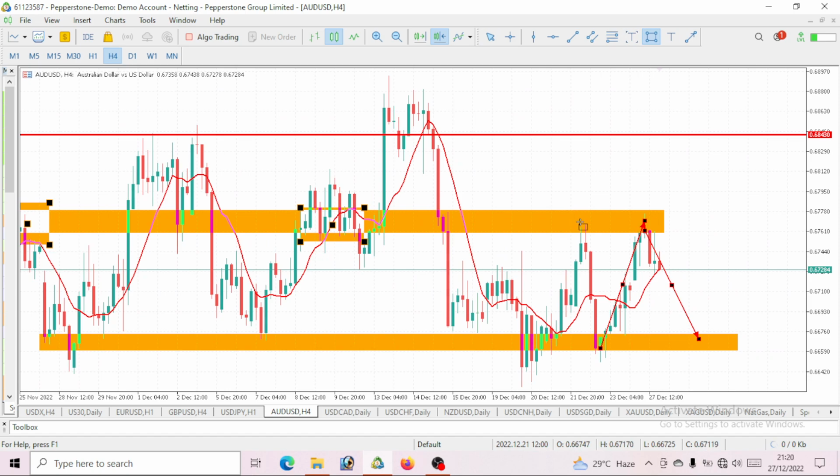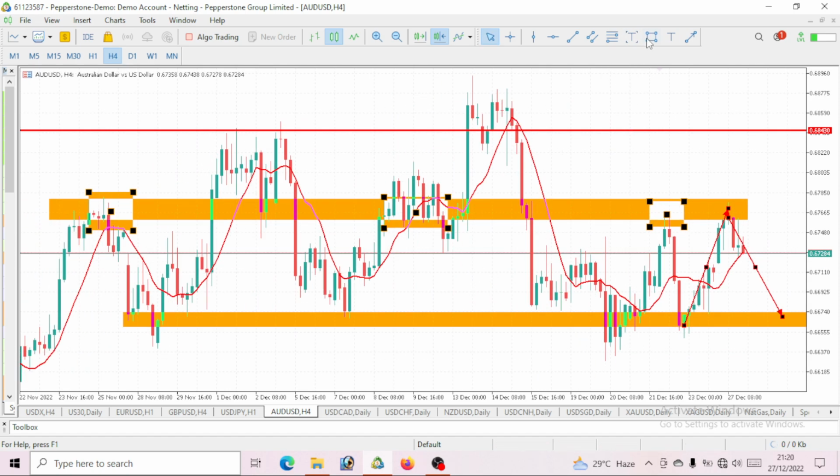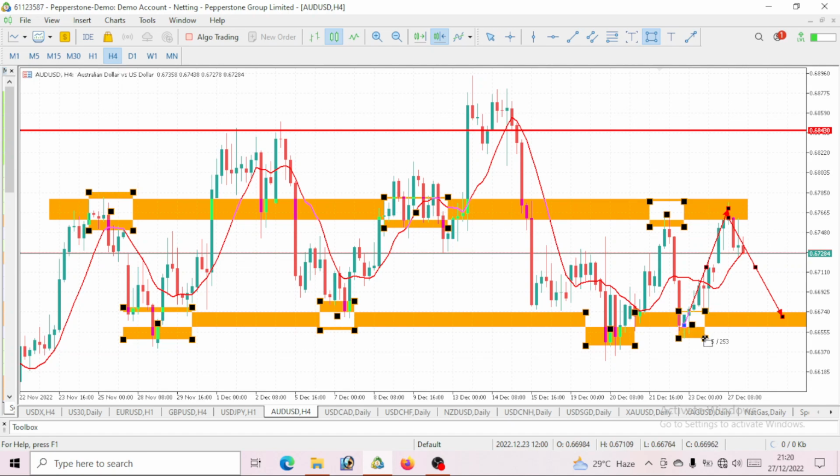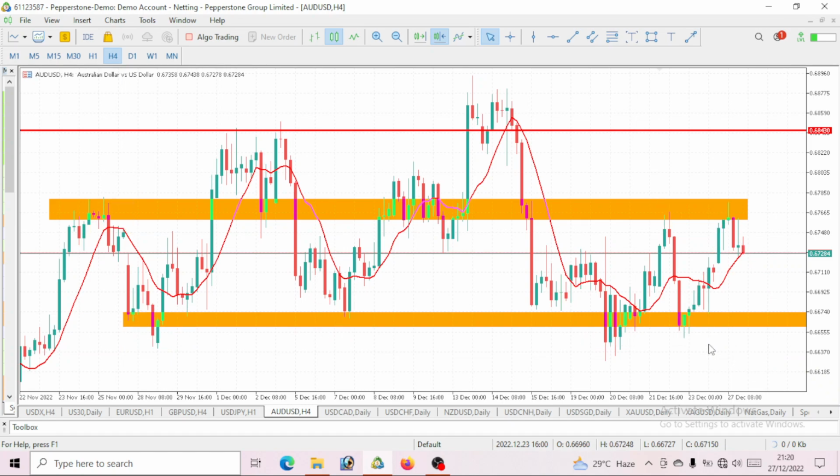We saw the same movement here. Price reacted to the same level. Now, when you come down, price reacted to the same level, right? We saw a reaction at this level, and again a reaction at this level. You can see again a reaction at this level. Now, this level that I've highlighted, which is top and bottom, we would see as a support and resistance level. So this is why we would now apply that rule of trade what you see and not what you think.